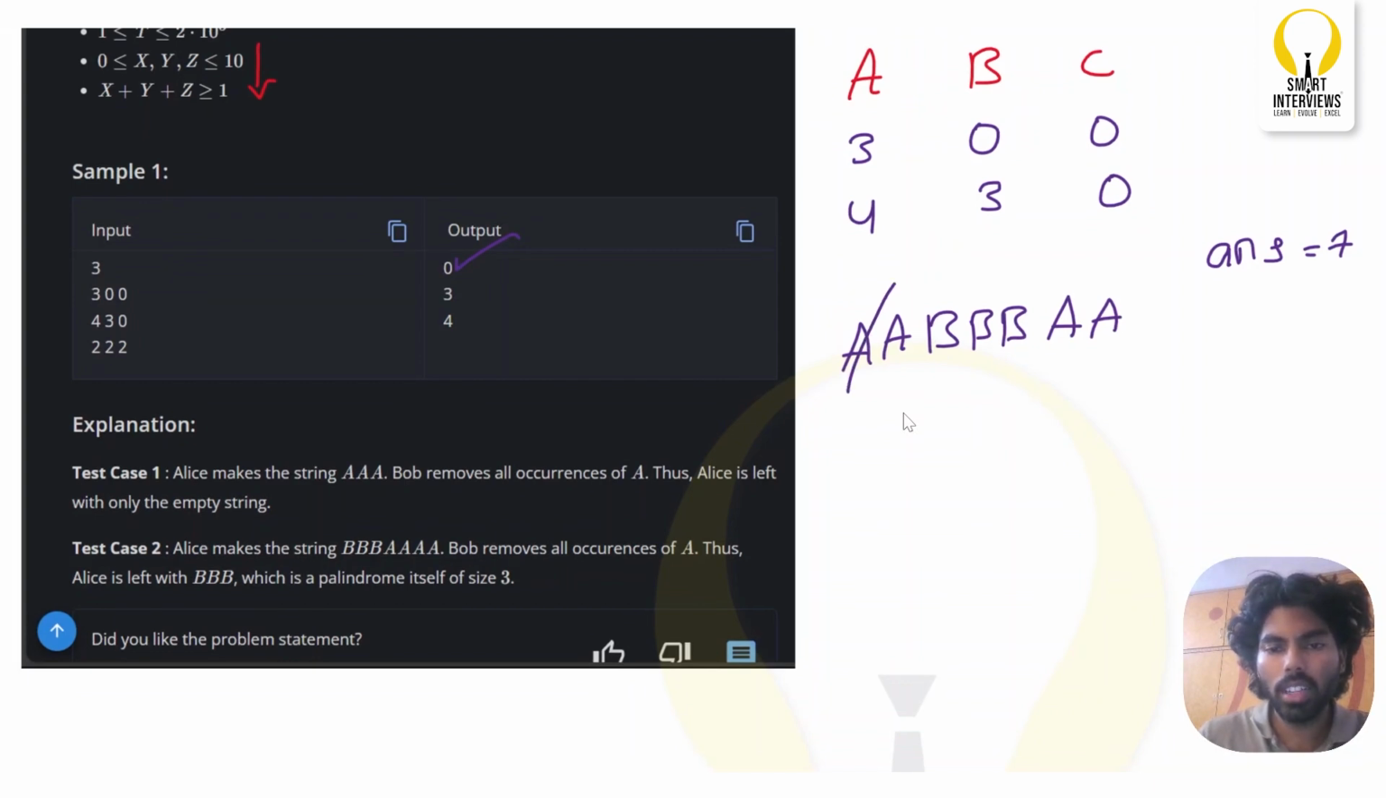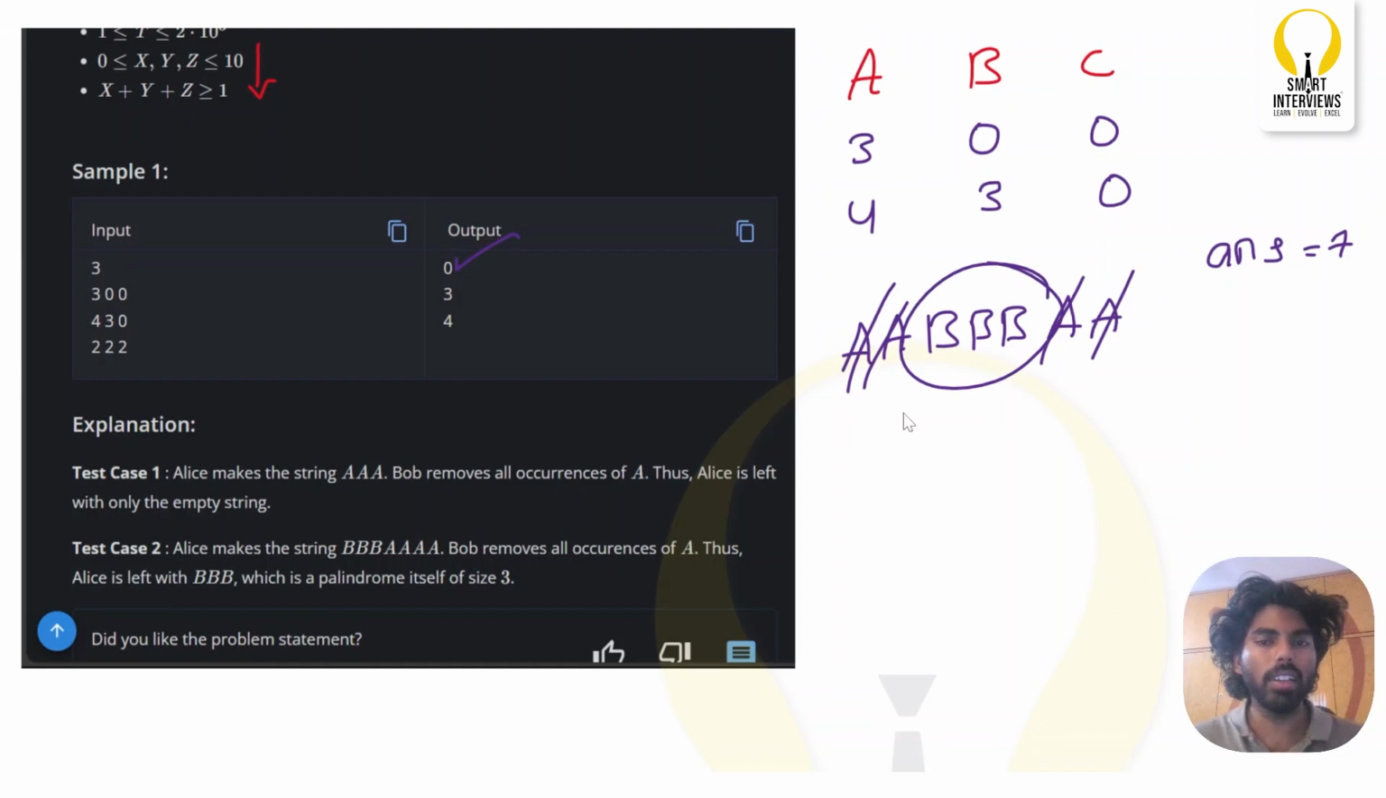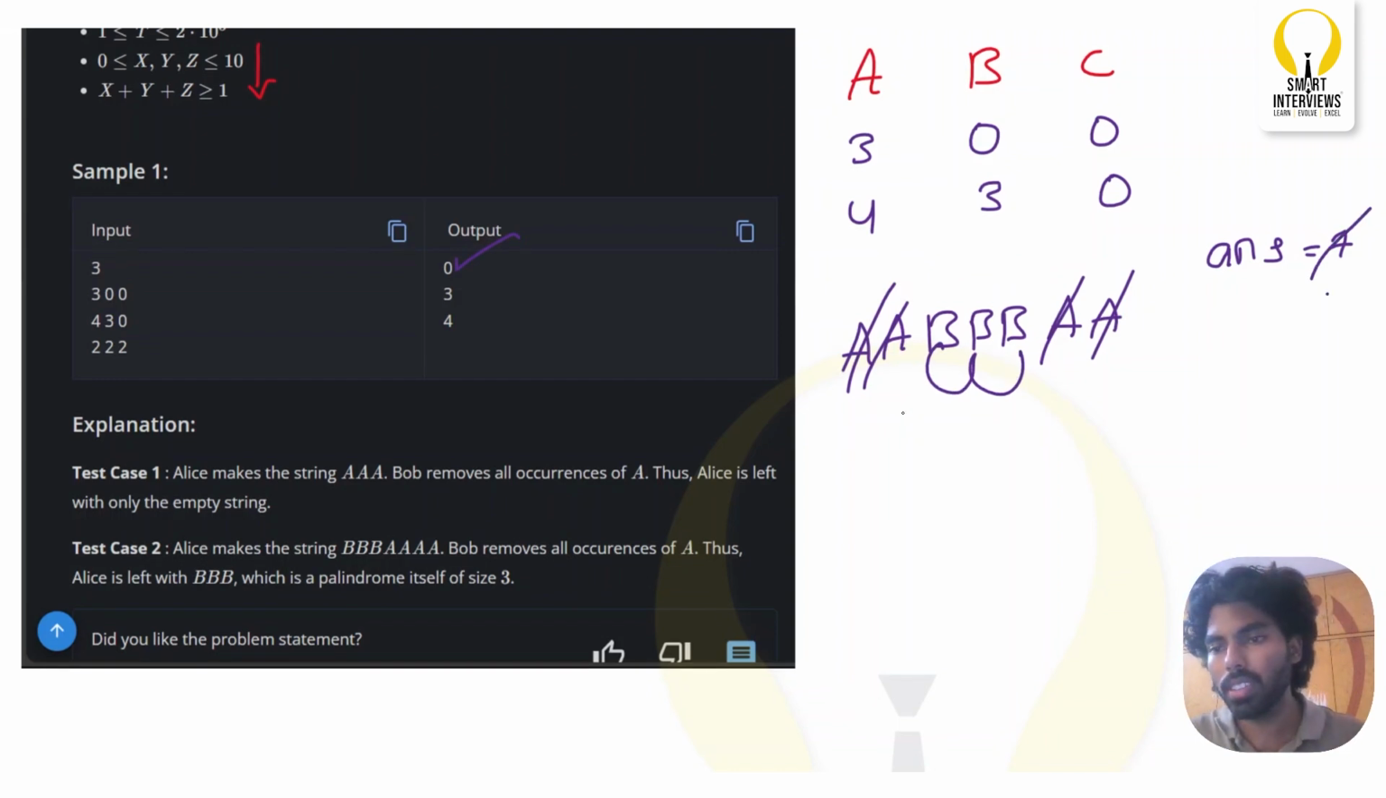So now what do we get here? Bob will simply delete the occurrences of all A's, which is 4, and Alice is left with only 3 characters, and this is one subsequence which is forming a palindrome, right? So after what we have constructed, the answer that we got now is 3. So the best answer for this test case is 3.